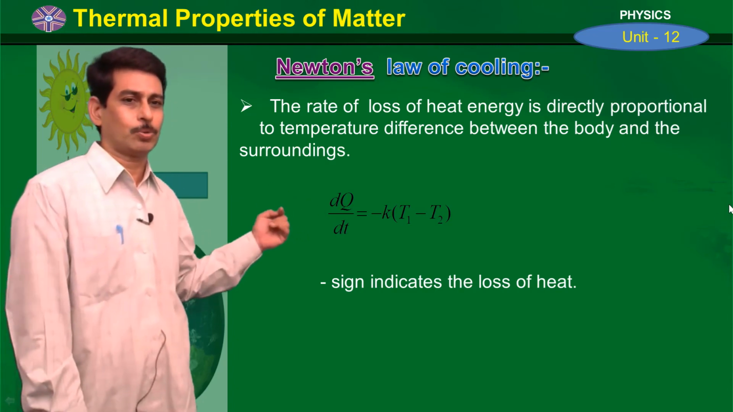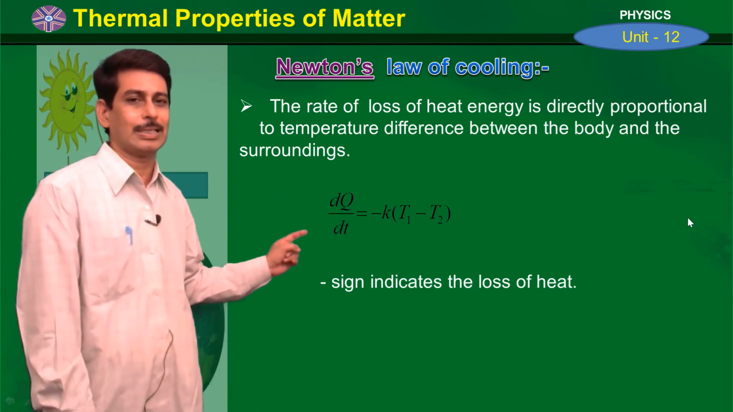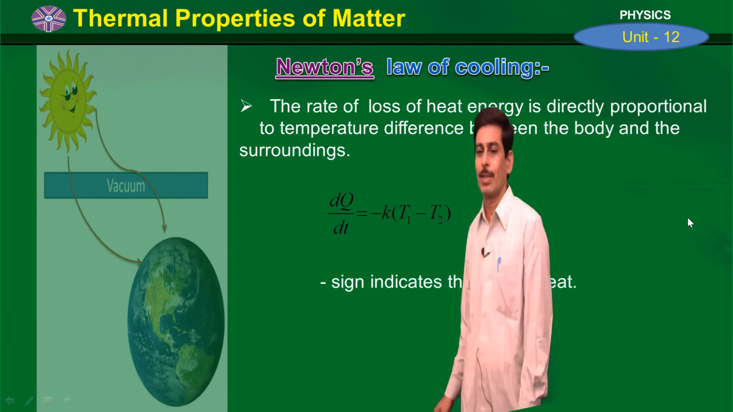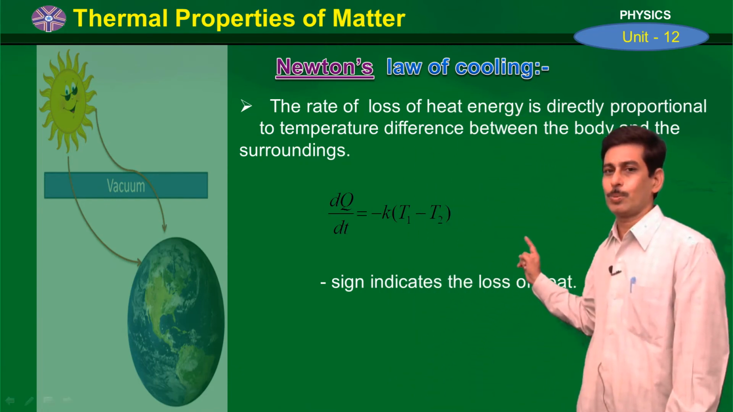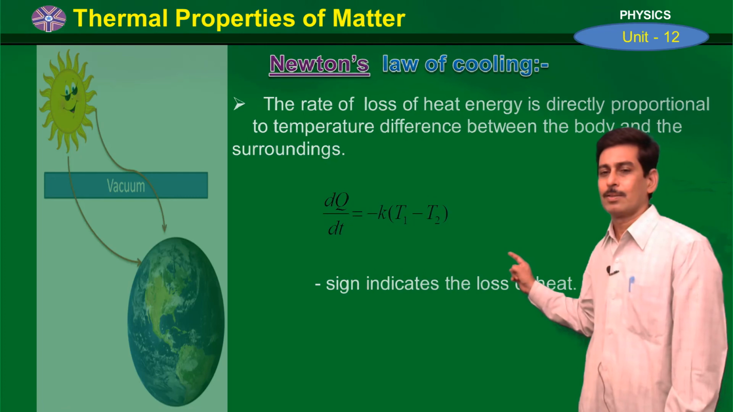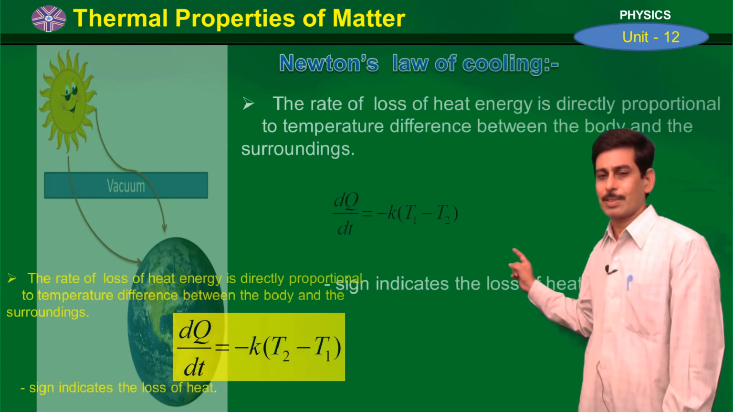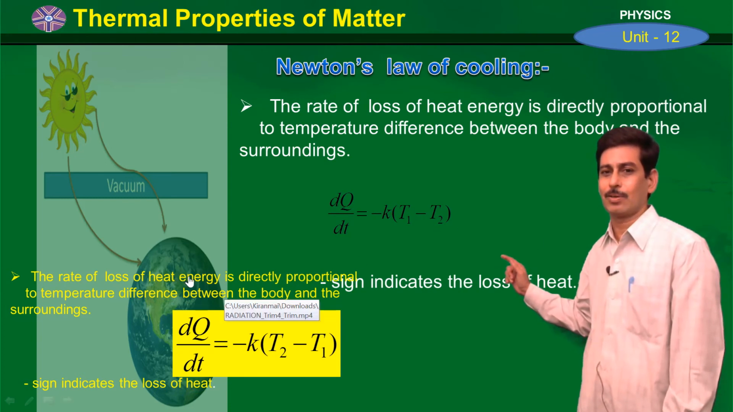If we remove the proportionality, we have to introduce a constant. So dQ by dt is equal to minus k into T1 minus T2. Here the negative sign indicates there is a loss of heat energy. So dQ by dt is equal to minus k into T1 minus T2 is the mathematical form of Newton's law of cooling. Once again I am summarizing the law: the rate of loss of heat energy is directly proportional to the temperature difference between the body and the surrounding.